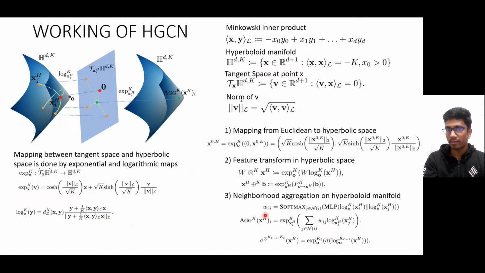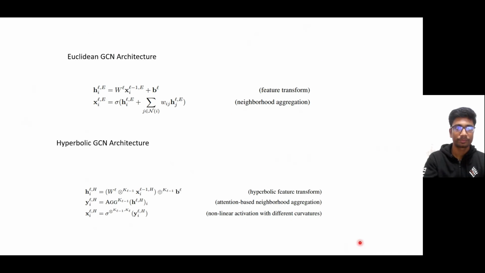Here we can find the weight using the softmax applied on the multi-layer perceptron of the logarithmic maps of the hyperbolic embeddings. Then we aggregate all of these embeddings using the exponential map, and then we apply a nonlinear function onto it to give us the output. So this is how our Euclidean GCN architecture looks.